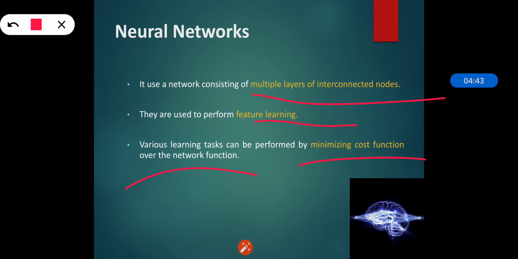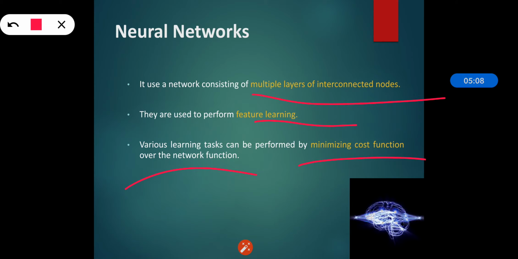The network defines the rules for passing the input data from the input layer to the output layer, and the network function associated with that network characterizes the relationship between the input and output layers. So, a multi-layer neural network can be used to perform feature learning. As we have seen, it is part of supervised feature learning, and they are used for classification or regression at the output layer.